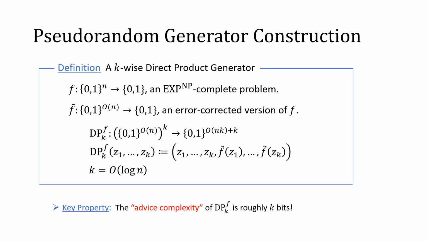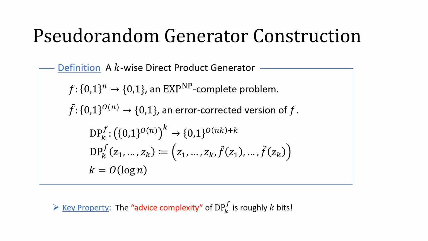Now the direct product generator instantiated with a function f is defined as follows. It takes k inputs, z_1 up to z_k, and the output is defined as the seed z_1 up to z_k concatenated with the function values of f tilde evaluated on z_1 up to z_k. As the choice of parameter k, we choose k to be order log n.